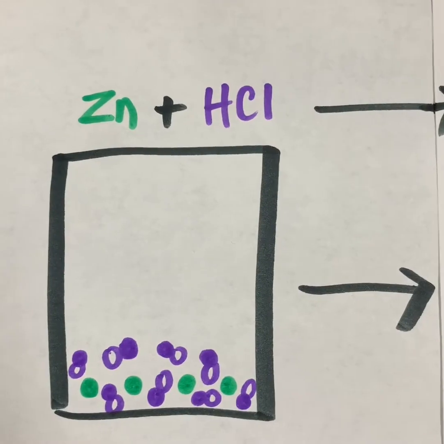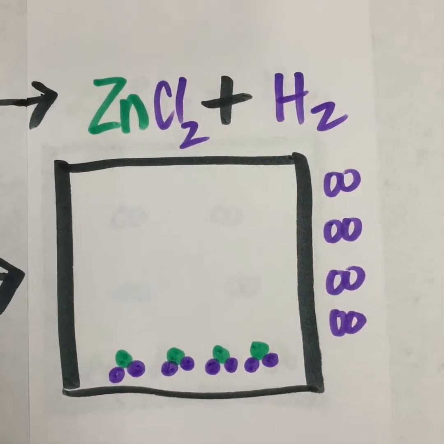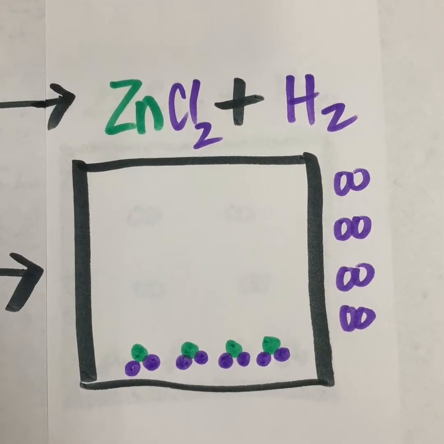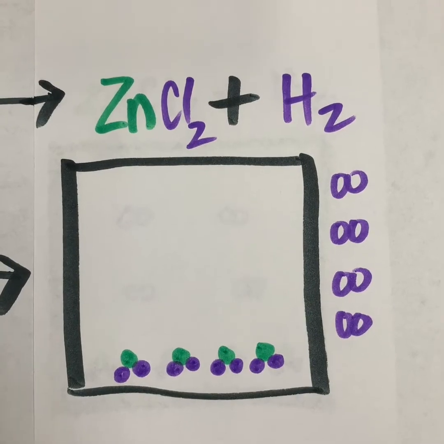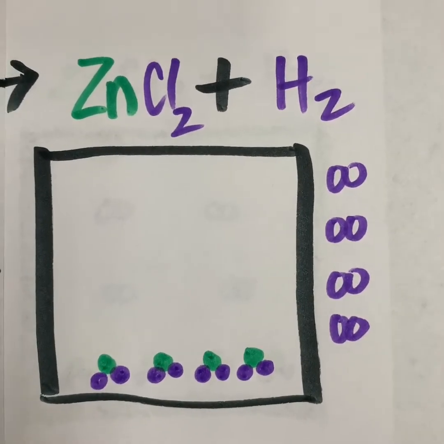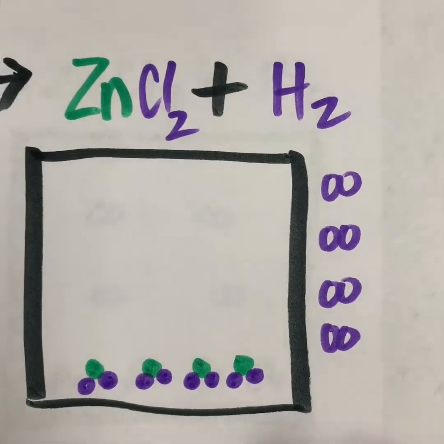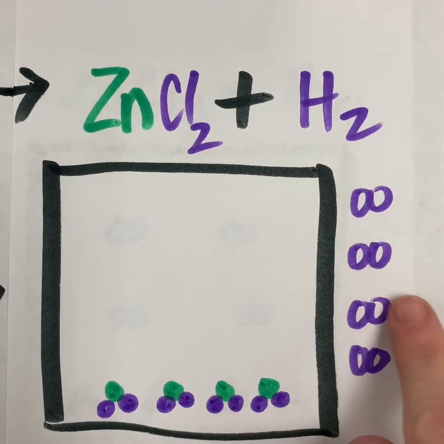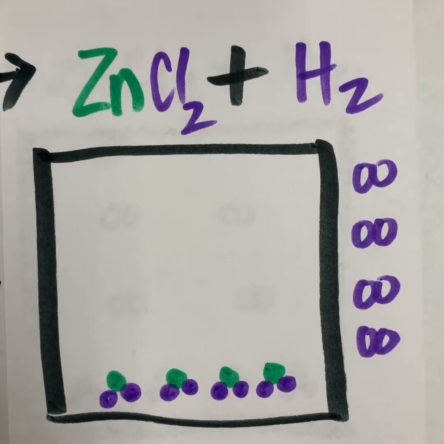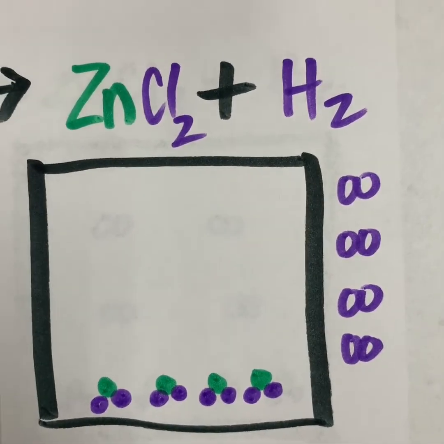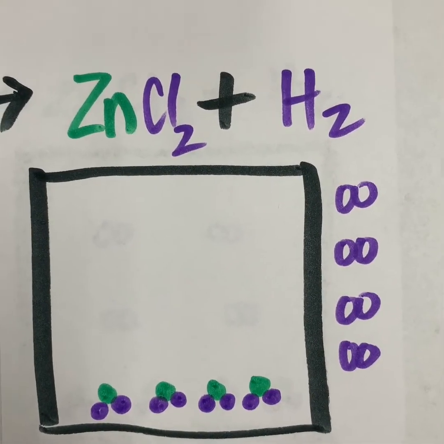So here we have the same reactants, but instead of having a closed sealed system, we had an open system where the balloon actually was no longer attached to the Erlenmeyer flask. That allowed the hydrogen gas to escape. How we show that hydrogen gas is no longer tangible, no longer massable, is we show it here on the outside of the particle diagram box. That allows us to know that no matter was destroyed, it's still present, but we just can't reach it to take the physical mass of that substance.